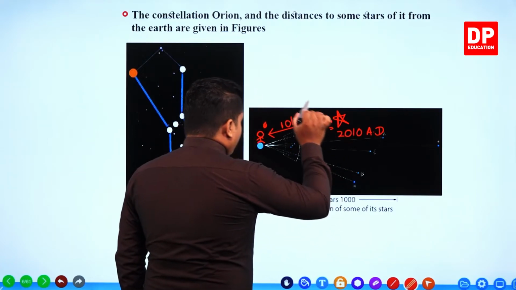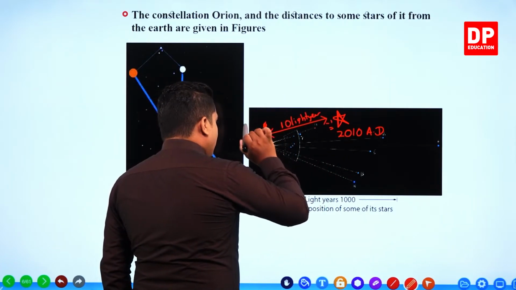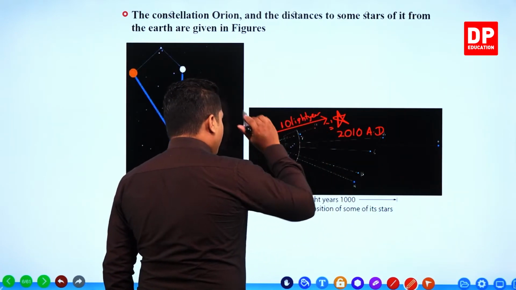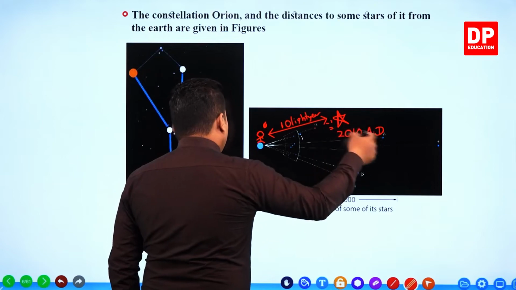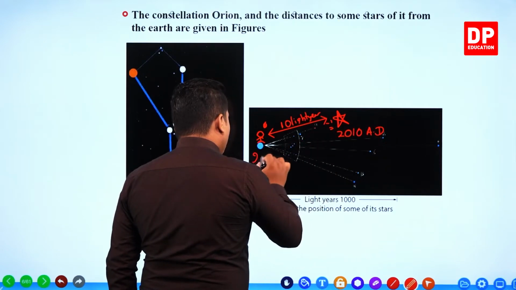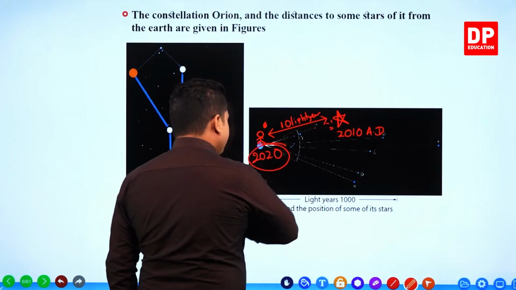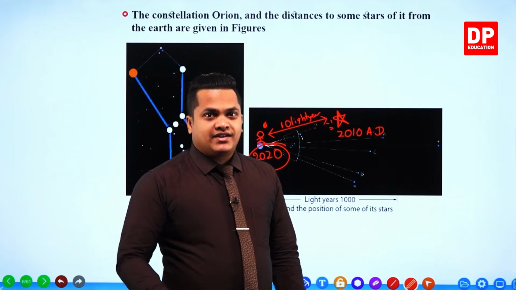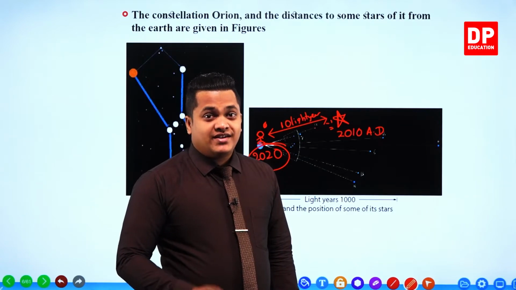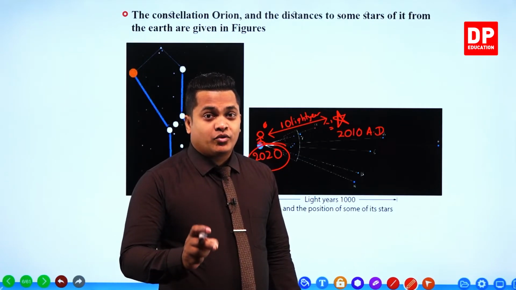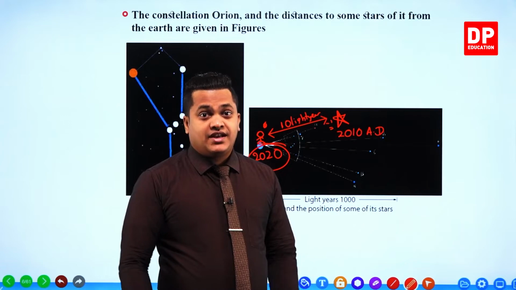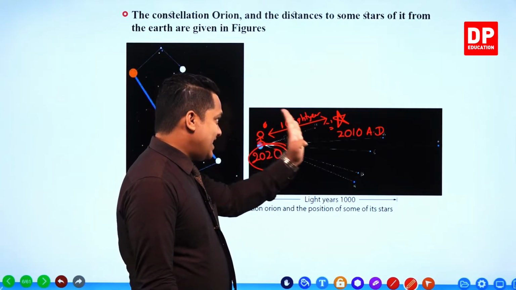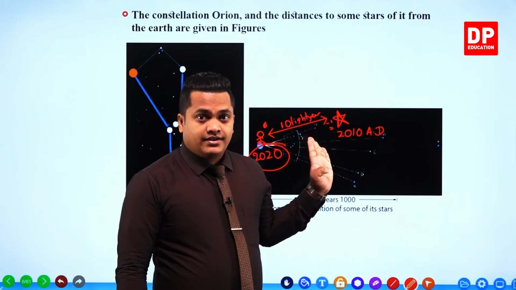The same light ray becomes visible to this person not in 2010, but in 2020, because that light ray takes 10 years to reach that person. That's why it is called 10 light years.